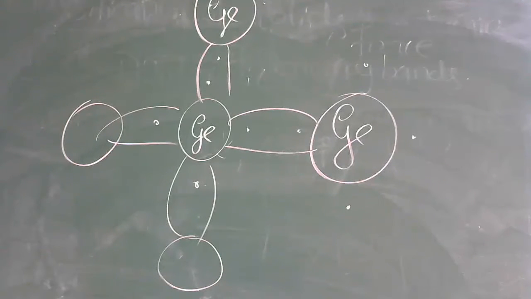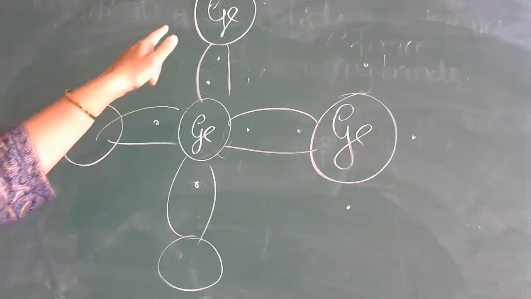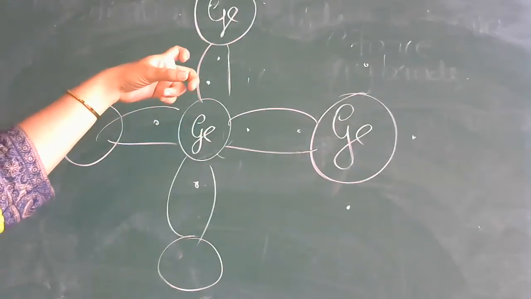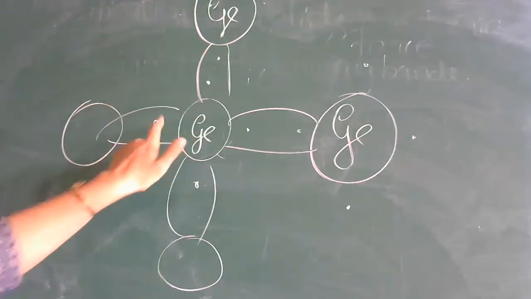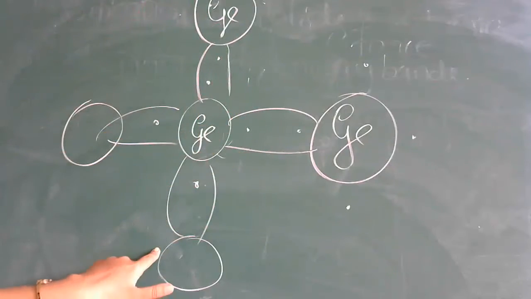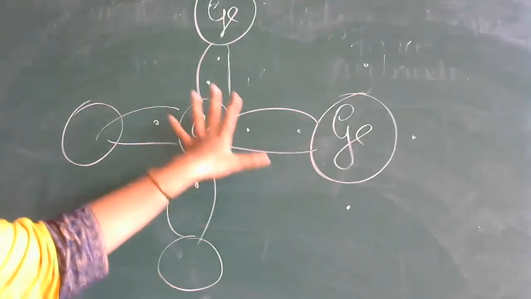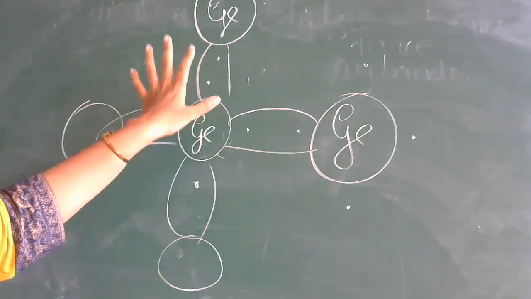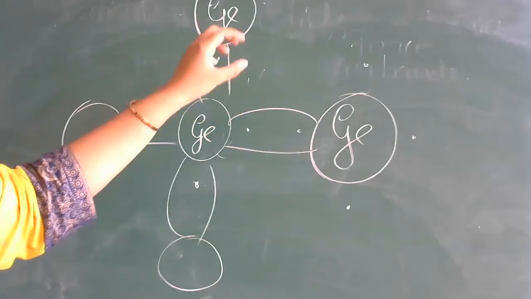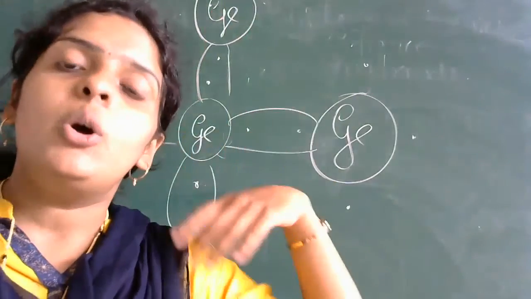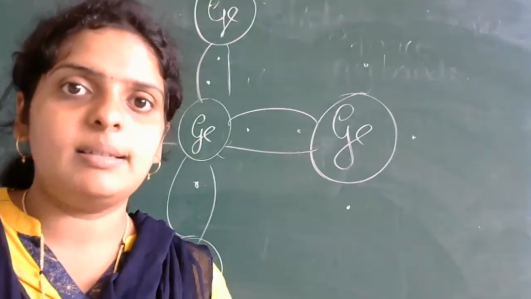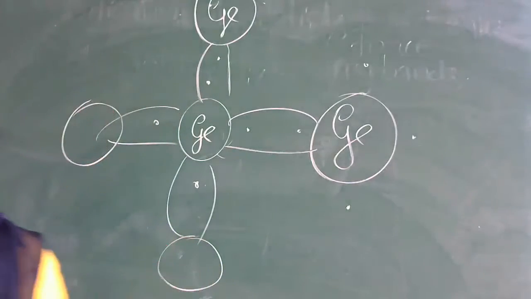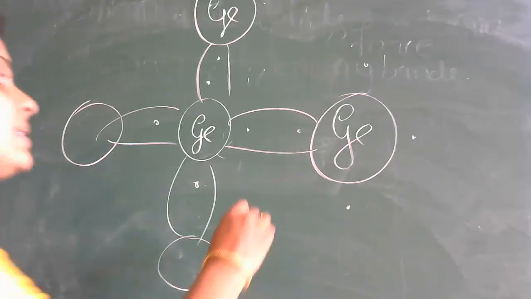Here you can see in the picture that all the valence electrons are engaged between the neighboring atoms to form a covalent bond. Hence, there are no free electrons. Therefore, we don't have free electrons in case of intrinsic semiconductors. Therefore, the electrical conductivity is 0. The forbidden energy gap is, for germanium, 0.7.